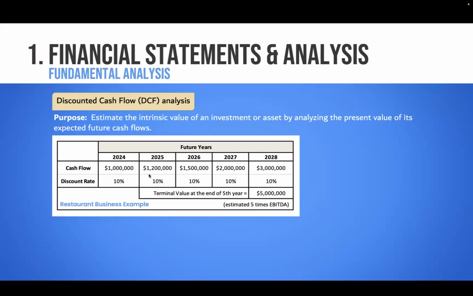The prospective buyer basically asked him, what is your projected sales or your projected cash flow? So he gives this Excel. And then the discount rate. So what is the discount rate? If there's no risk, if you're investing in a risk-free asset, that could be, say, treasury bonds, there's no risk, it's guaranteed. That risk-free rate could be, say, 4%, 5%, whatever the number is.